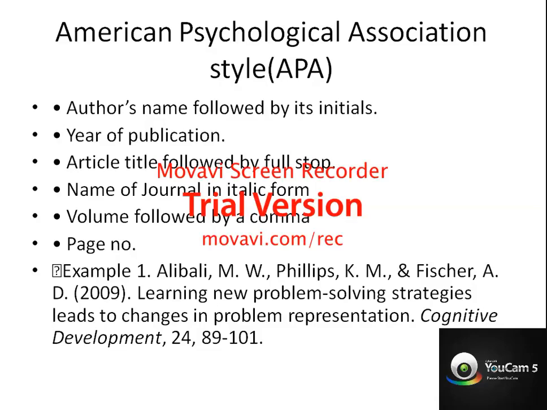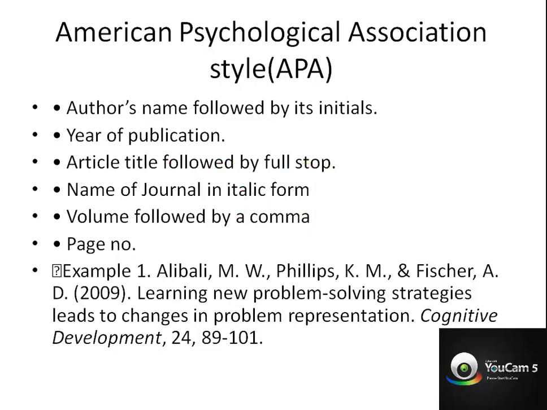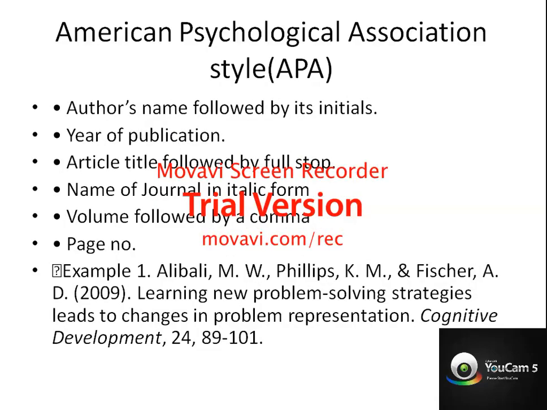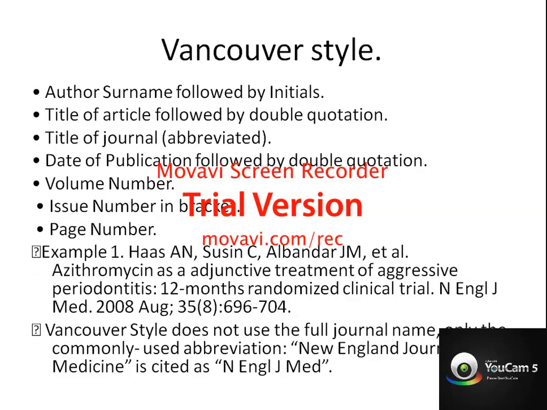Always when you write author, write the initials after the author name, and here in APA the journal title will be in italic form, and the year of publication will be in bracket after the author name. So this is how the American Psychological Association style, that is APA style, is.